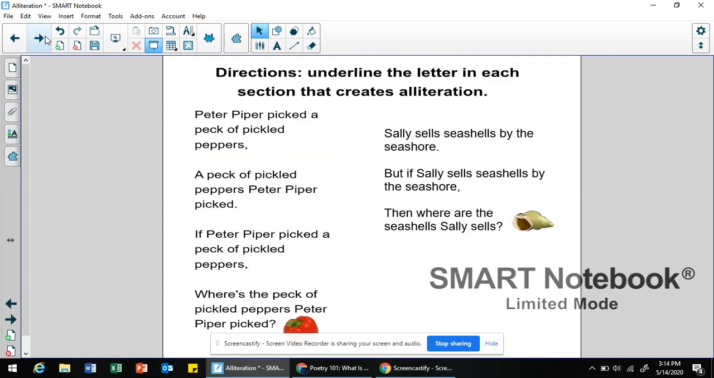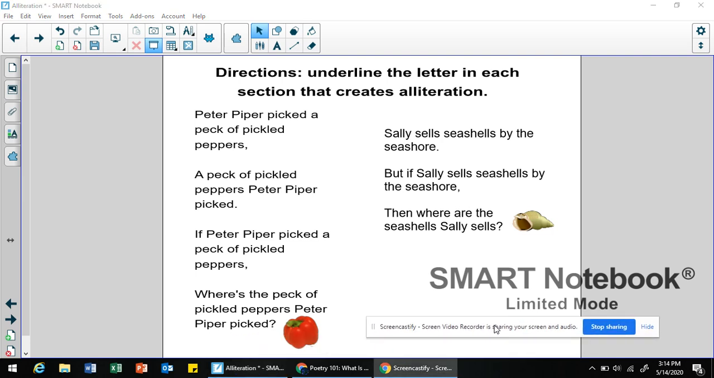So here are examples of some more common ones that you've probably heard of. These are poems that contain alliteration, okay? And they're longer. So we have one over here on this side, and then we have another one over here. Okay, so it says, underline the letter in each section that creates alliteration. Instead of underlining, I think I'm going to use my highlighting tool.